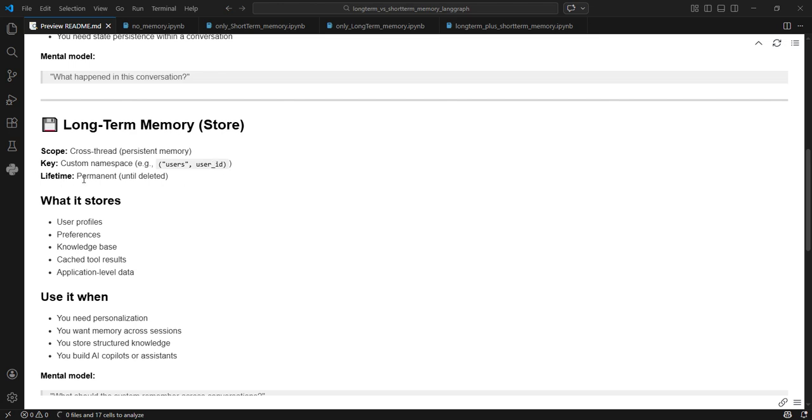And its lifetime is always permanent. Whenever we want to use it, we can use it. Unless we delete it, it will remain. Also, one more thing about long-term memory is that we have to maintain it manually. We have to store information manually here, which I will explain through all the examples.